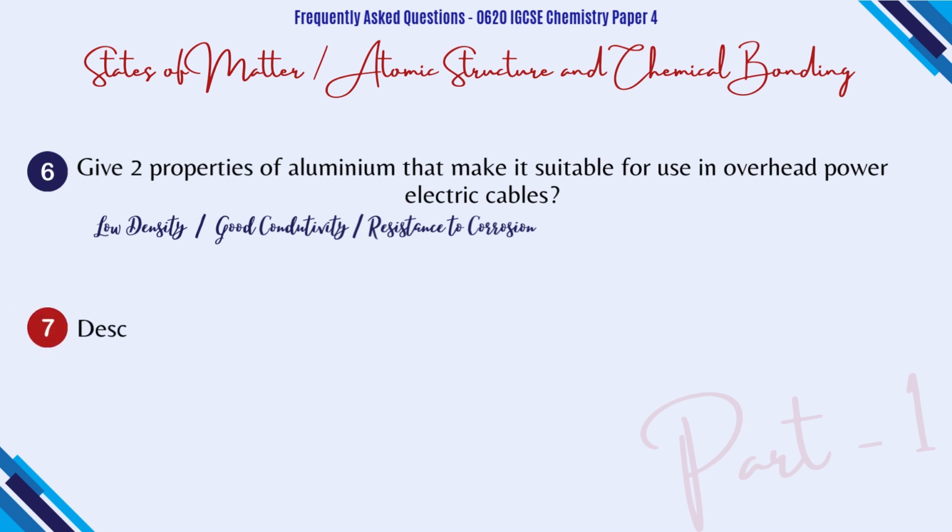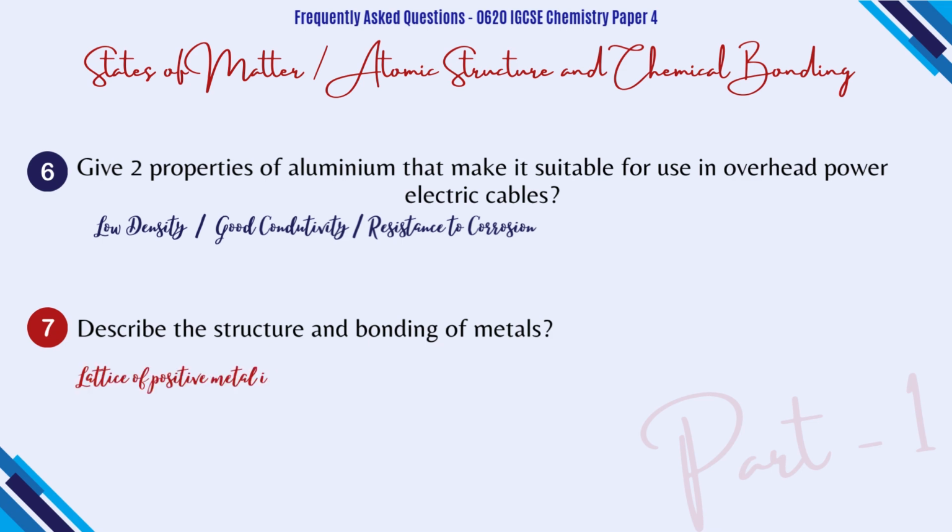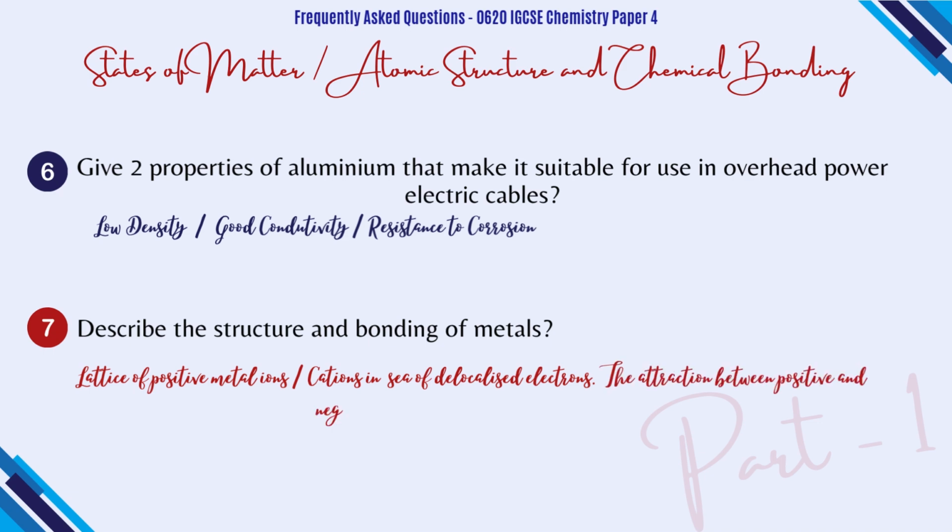Question number 7 is describe the structure and bonding of metals. This is a very common question. In the structure of metals, you will write that it's a lattice of positive metal ions, because metals lose the electrons. So it's a lattice of positive metal ions arranged regularly in the sea of delocalized electrons. So the attraction between positive and negative charges makes metallic bonding. This is a complete answer.